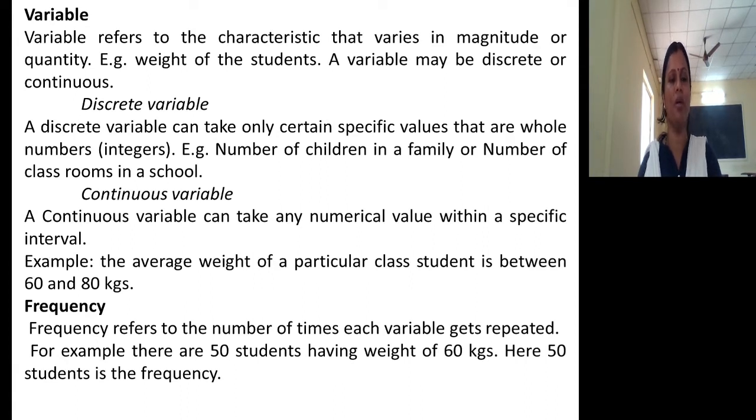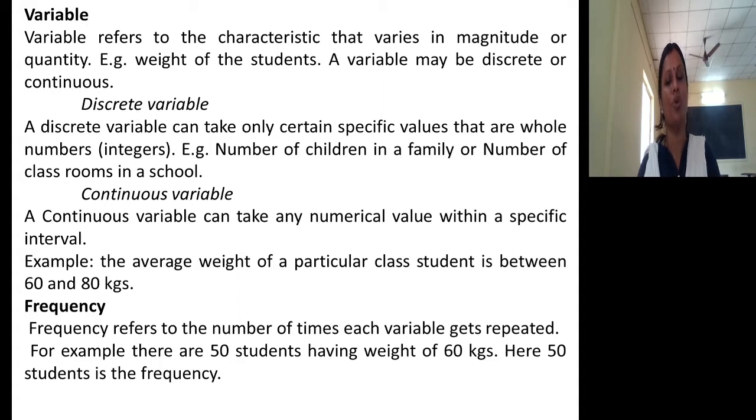So what is variable? Variable refers to characteristics that vary in magnitude or quantity. Means the characteristics of a unit on which we are going to study something. For example, you want to know the weight of a student. Weight varies from one student to another student. So that is a variable. Try to understand. You want to know the marks. Marks vary. You want to know the height. Height varies. So the characteristics of a unit which vary in magnitude or quantity indicate a variable.